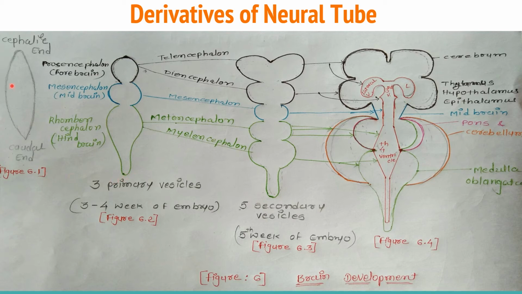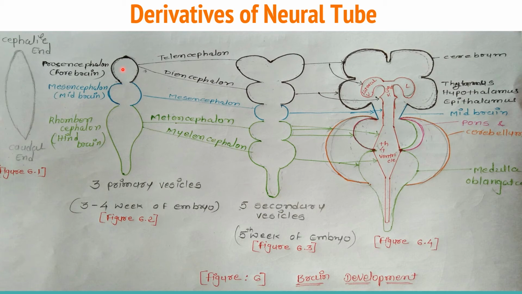The neural tube has two ends, a cephalic end and a caudal end, as you can see in figure 6.1. The anterior part of the neural tube expands and constrictions appear that create three regions called the primary vesicles at the 3rd to 4th week of embryology. The first is the prosencephalon, known as the forebrain, the second is the mesencephalon, known as the midbrain, and the third is the rhombencephalon, known as the hindbrain.